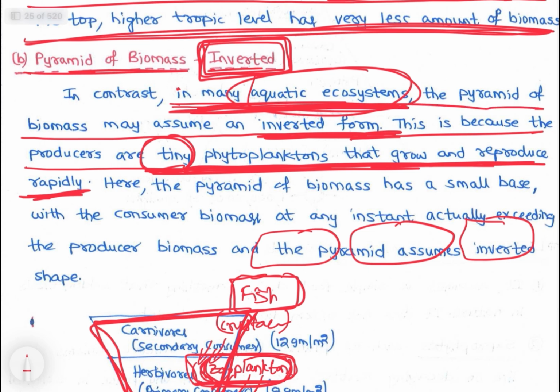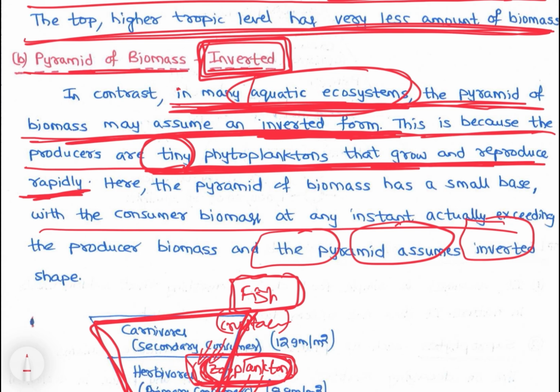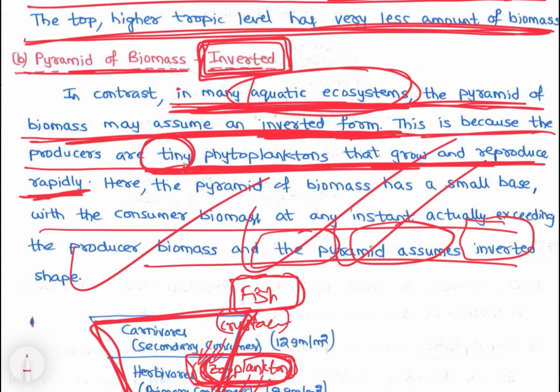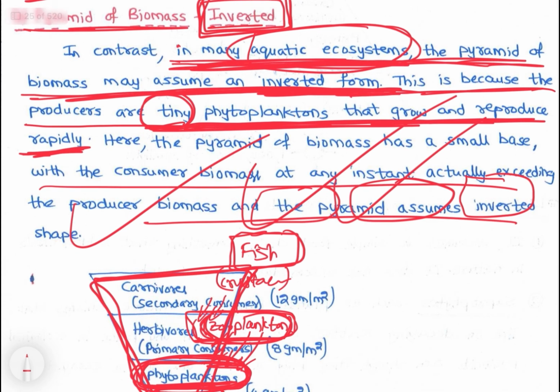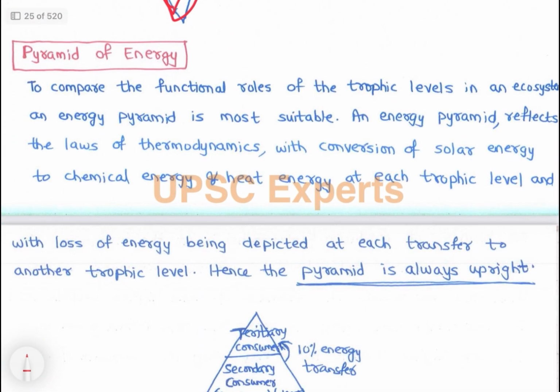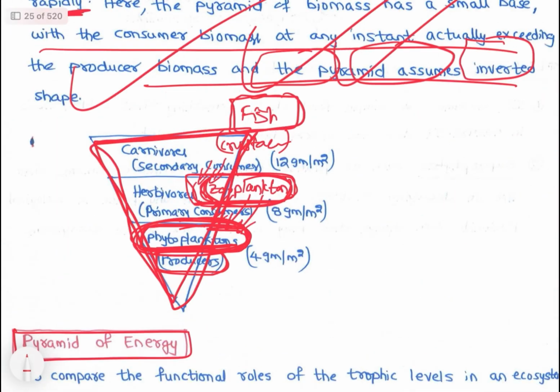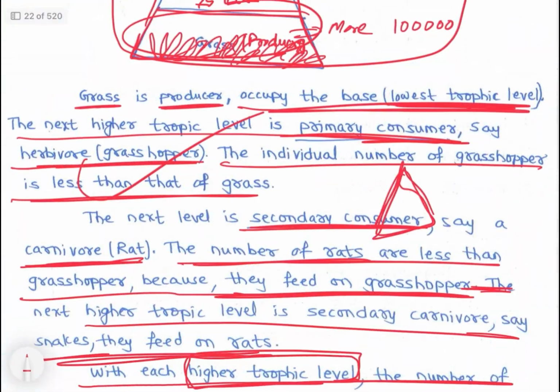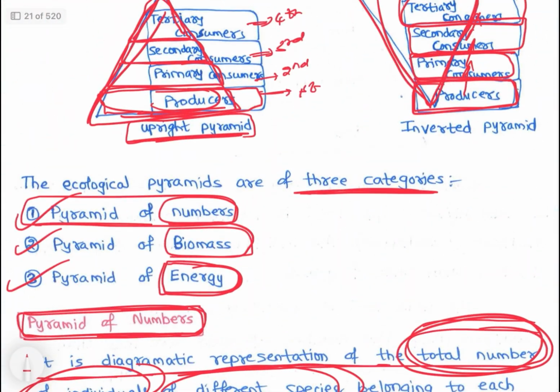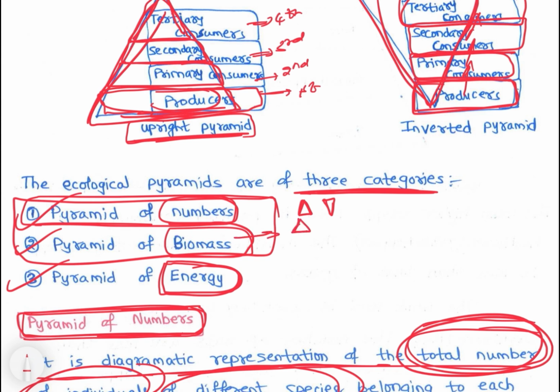In contrast, in aquatic ecosystems, the pyramid of biomass may assume an inverted form because of consumers, for these reasons, right? So that is in both. Now the pyramid of energy. One thing is, in both pyramids of number and pyramids of biomass, we can see an upright pyramid and we can see an inverted pyramid. We can see upright pyramids in biomass also, and inverted pyramids in biomass also. Numbers also, we can see upright and inverted, right?